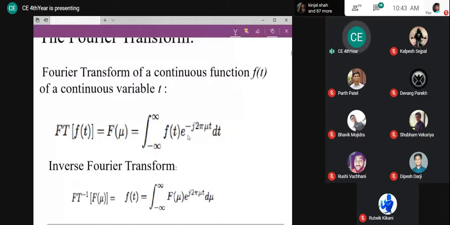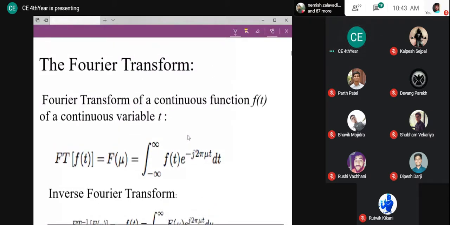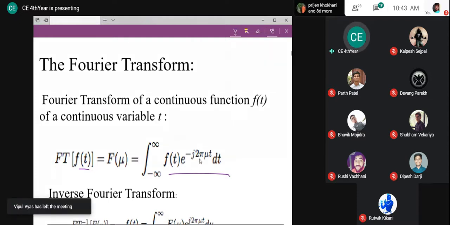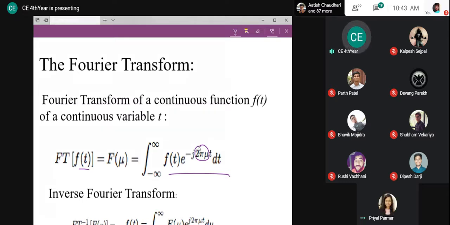So one more fundamental that you have already gone through is the Fourier transform. The Fourier transform of any continuous function which is aperiodic can be given by this. What is that? F of t e raised to minus j 2 pi mu t, or 2 pi f t, or omega t. Mu is the frequency domain representation, or we can say mu is nothing but f, frequency. That is how we are used to it, but now we will use mu for frequency. So actually it is f of t e raised to minus j omega t. That is how you studied it, but omega is nothing but 2 pi f. Here I am writing it as 2 pi mu.